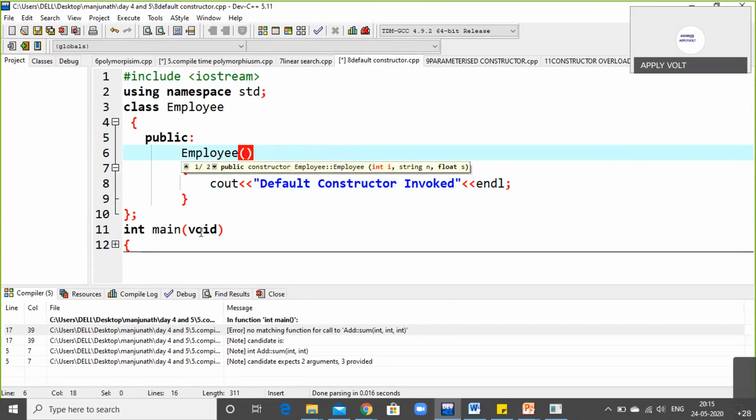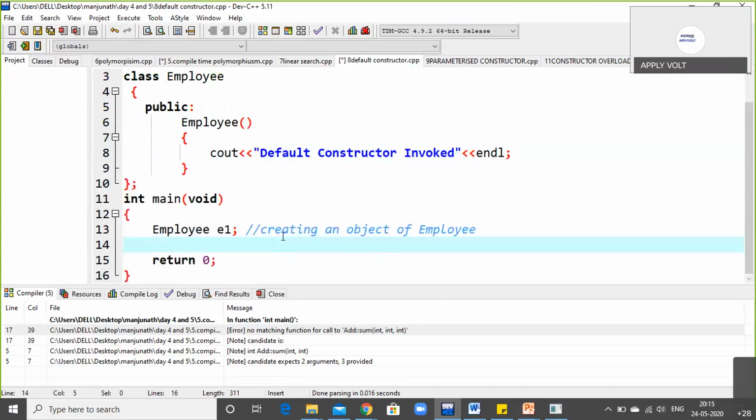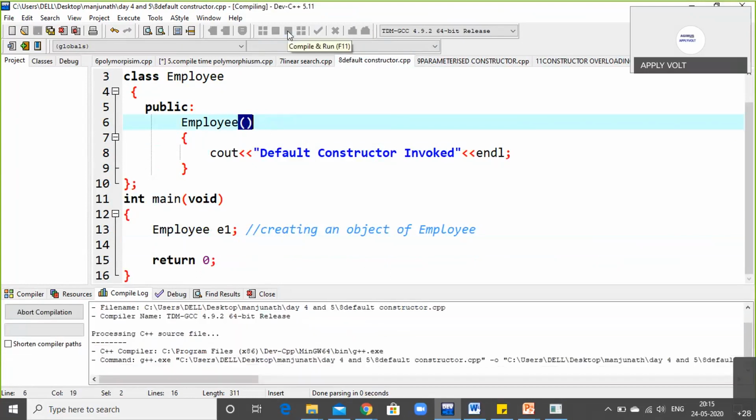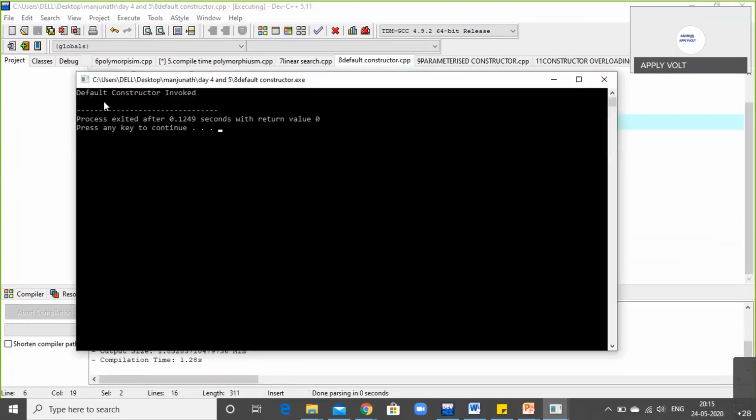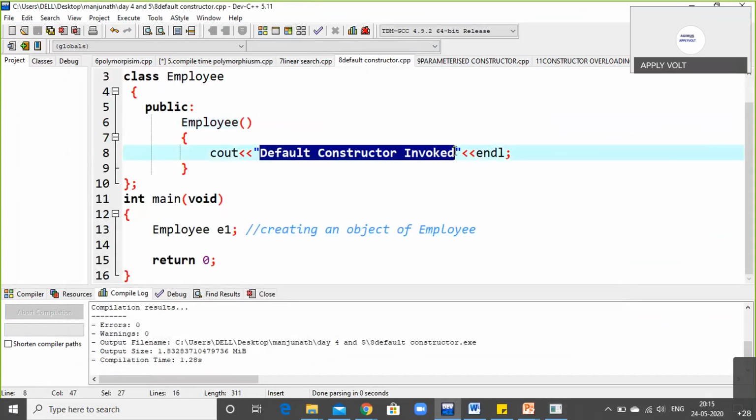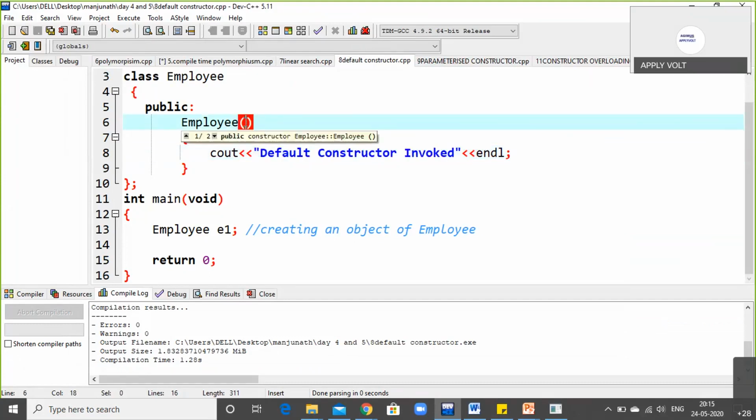When nothing is written inside the brackets, then that is the default constructor. Okay, now let us open this. This is a very simple program. Default constructor doesn't need much explanation. By seeing the open bracket and closed bracket with nothing written inside, this is the default constructor. Let us run this program. Directly the default constructor is invoked. Whatever I have written here is invoked, and nothing is done inside the employee code.